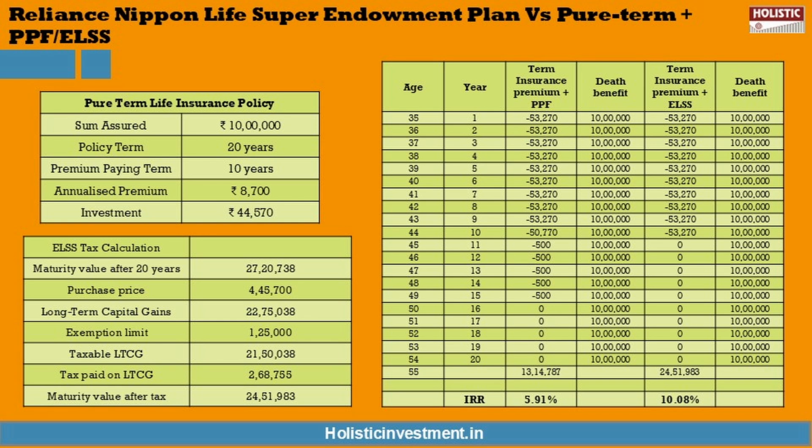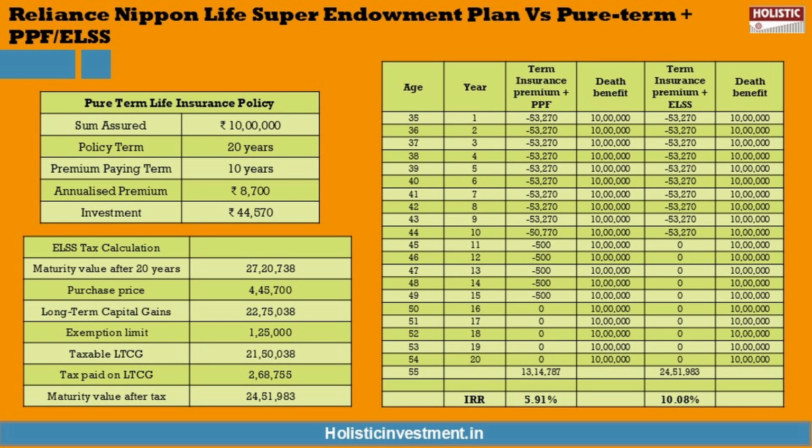Just for an example scenario, let us assume that we opt for a pure term life insurance policy for the purpose of life coverage with a sum assured of 10 lakh. The annual premium for a 20-year policy term with a 10-year payment period comes to 8,700 only. So compared to the budget we had for annual premium in the Reliance plan, this leaves us with 44,570 rupees each year, which can be invested according to your risk tolerance.